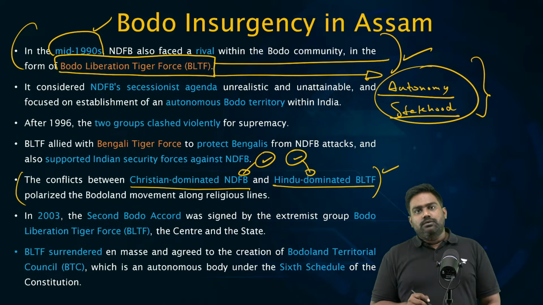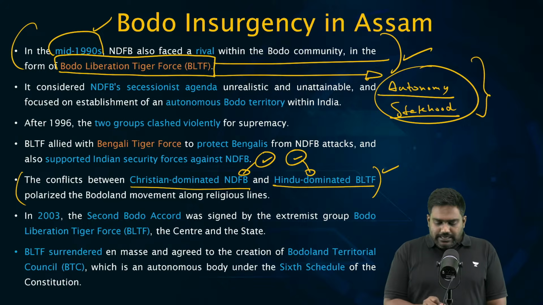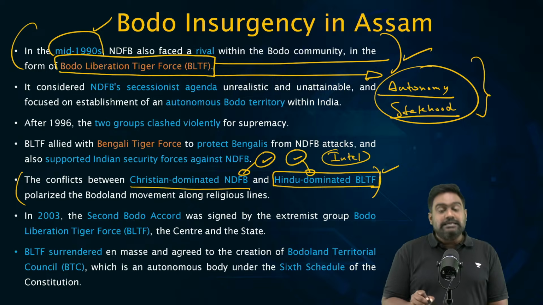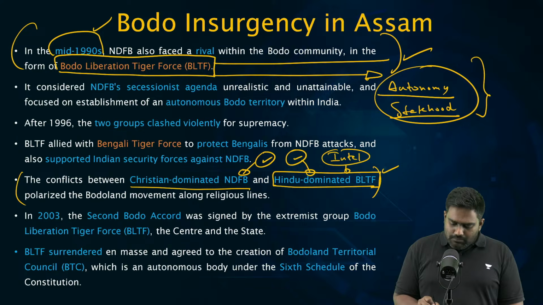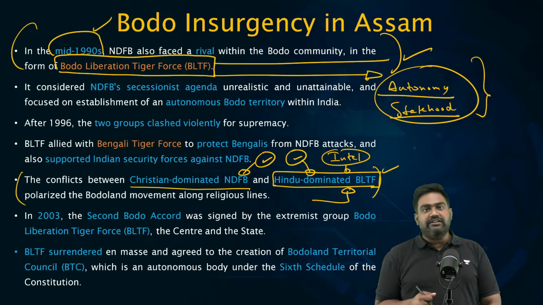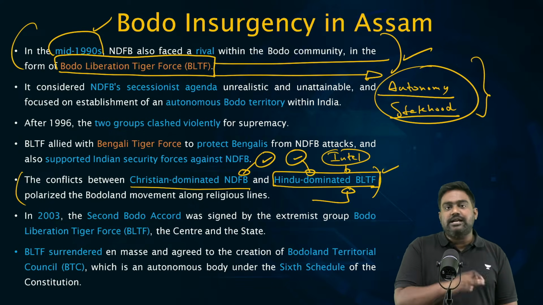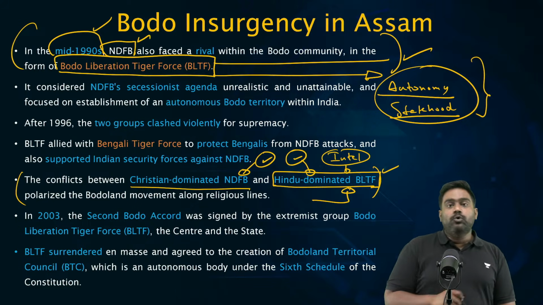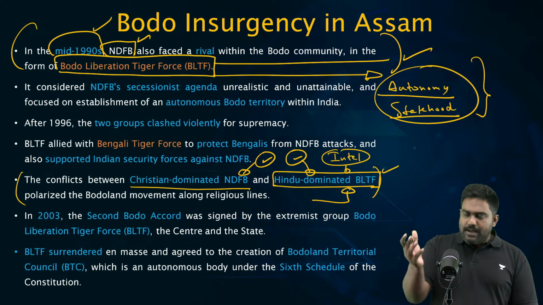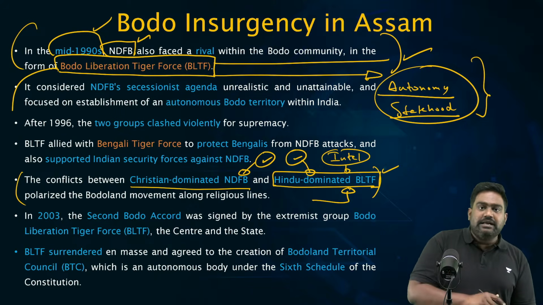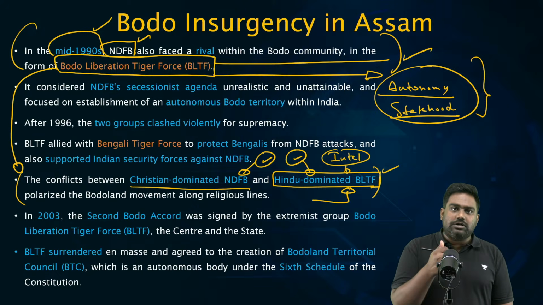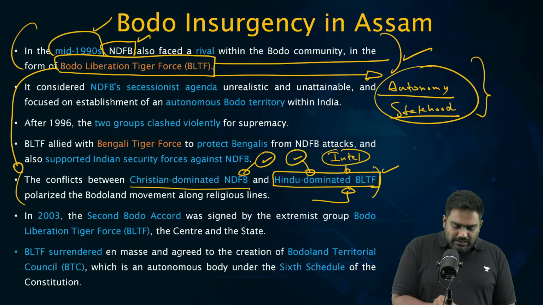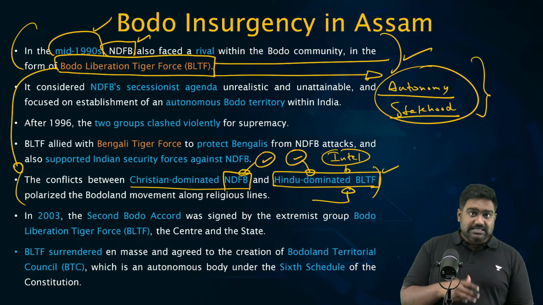This even led to an allegation, a conspiracy theory, that the Hindu dominated BLTF was probably a creation of Indian intelligence. There has been a strong allegation that Indian intelligence agencies, IB, RAW, might have propped up BLTF as a counter to NDFB to weaken the NDFB, which was a notorious threat, a separatist group getting support in Bangladesh and backing from Pakistan. Again, we don't know, we have no confirmation of this. There's a strong allegation that BLTF was a proxy of the Indian agencies to weaken and target the NDFB. Because that's exactly what happened.